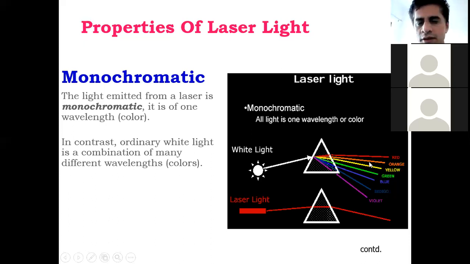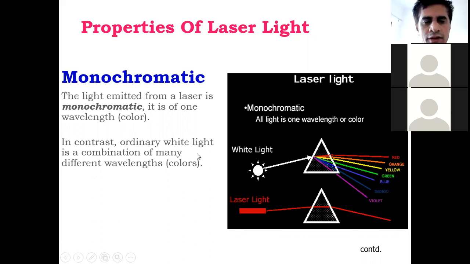Hello, student. Anyone say yes? Yes, sir. In the exam, we will ask you to explain monochromaticity. You can explain the difference between monochromatic light, laser light and white light based on this experiment. Here white light is divided into 7 different colors, but in laser there is no splitting of light. You will get the same color.